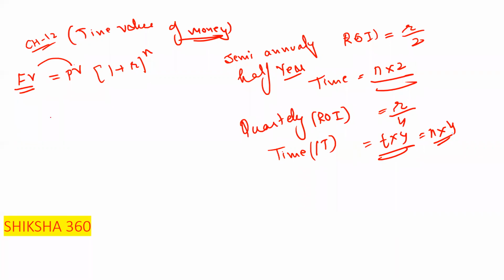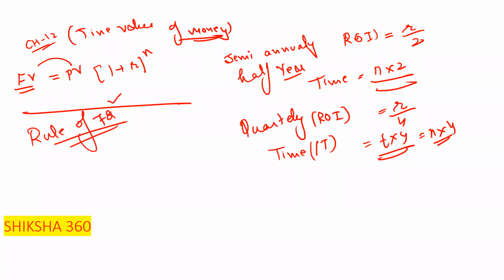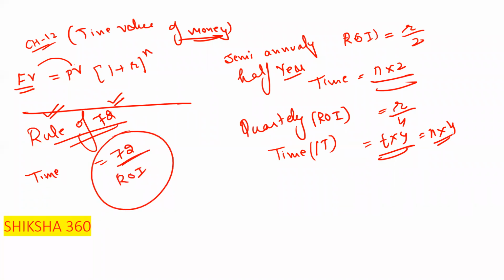Next, one more thing which they will ask in the examination is the rule of 72. Sometimes we are not able to understand how to solve the question, when they ask in how many years the amount will double. Sometimes we forget the rule of 72. What does the rule of 72 say? The time taken for any amount to double is 72 upon the rate of interest.